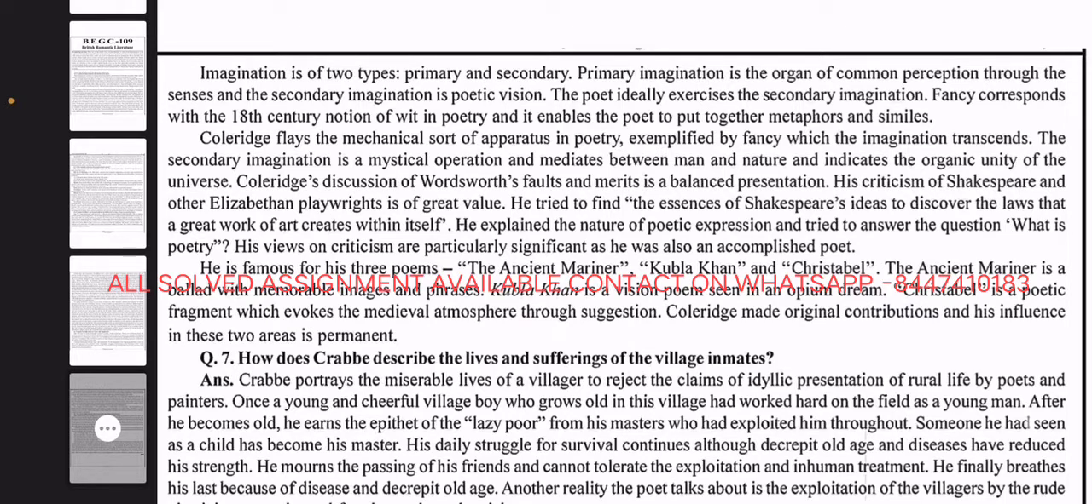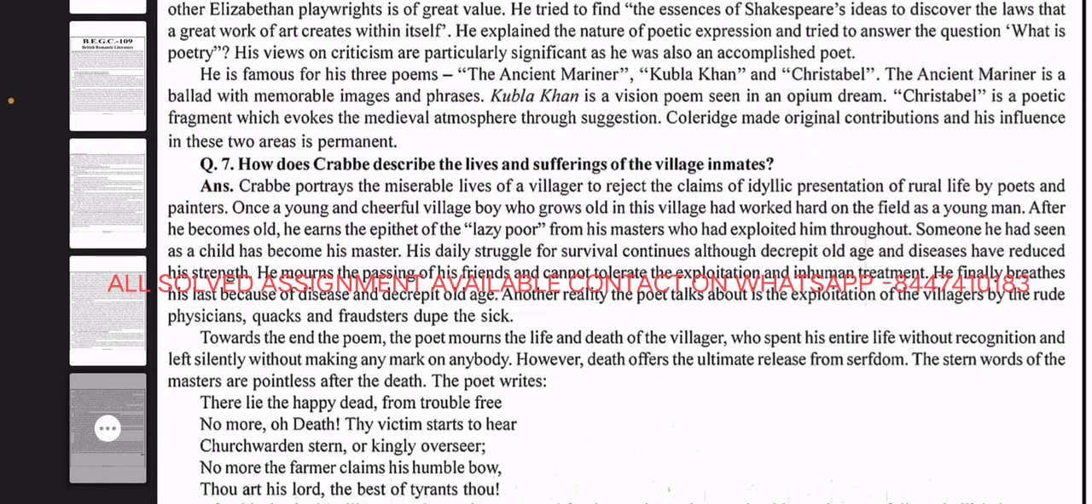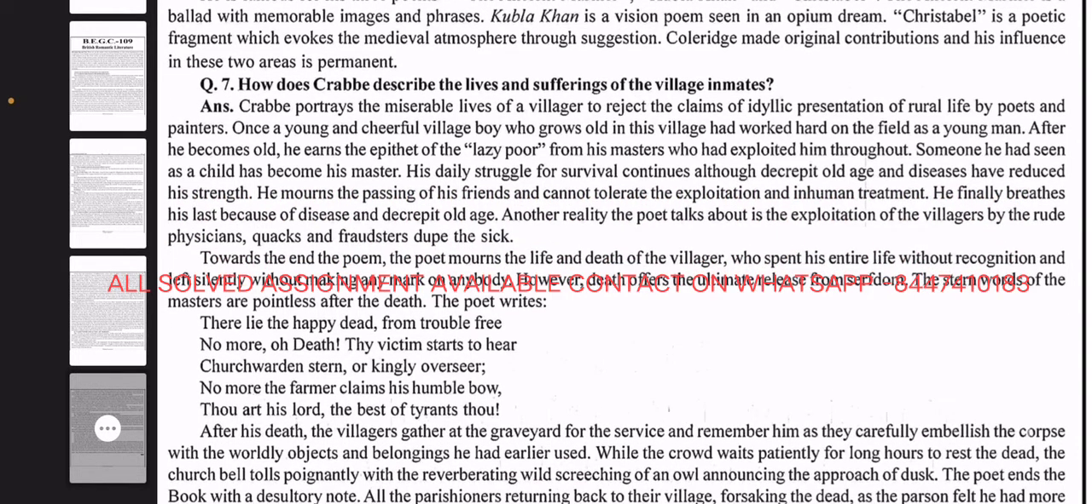The Ancient Mariner is bold with memorable images and phrases. Kubla Khan is a vision poem seen in an opium dream. Christabel is a poetic fragment which evokes the medieval atmosphere through suggestion. Coleridge made original contributions and his influence in these areas is permanent. Next question. How does Crabbe describe the lives and suffering of the village inmates?